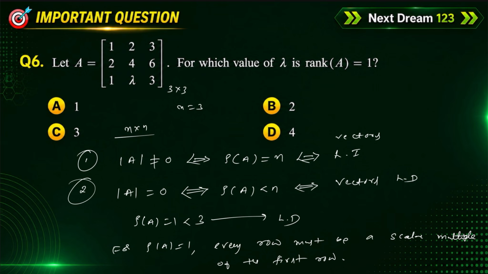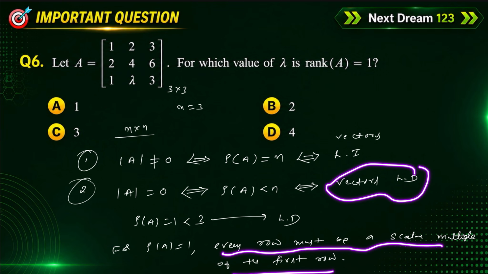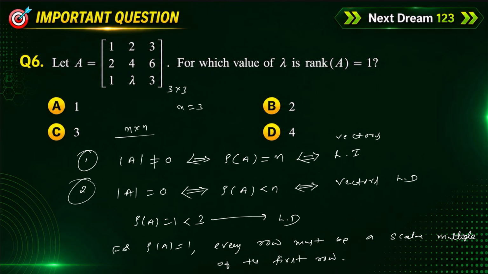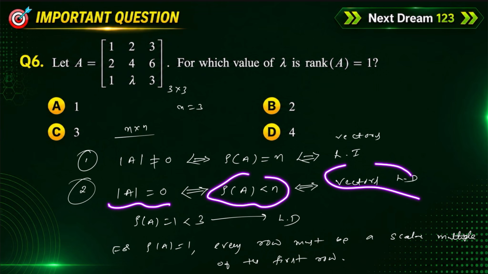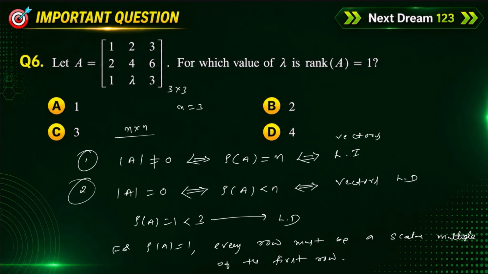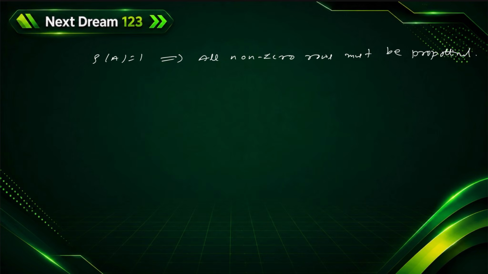Actually, the meaning of every row must be a scalar multiple of the first row, this is the meaning of linearly dependent. The definition of linearly dependent: if determinant of A is equal to 0 or rank of A is less than n, then vectors are linearly dependent. Or just you can remember this trick directly. If rank of A is equal to 1, all non-zero rows must be proportional.